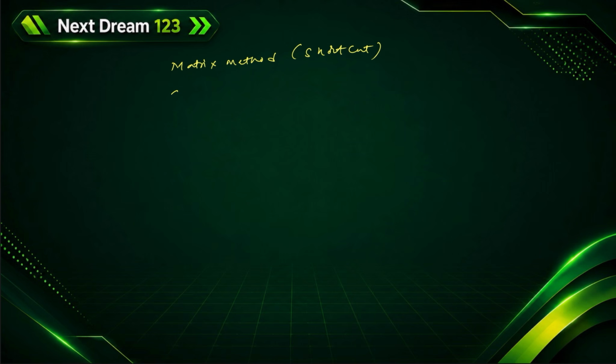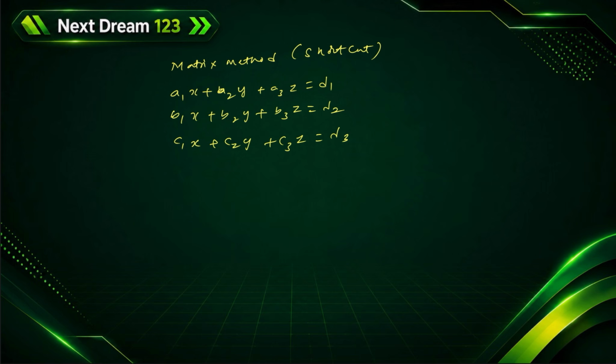If the system is like this, a1x plus a2y plus a3z equal to d1, b1x plus b2y plus b3z equal to d2, c1x plus c2y plus c3z is equal to d3. First you should write an augmented matrix.